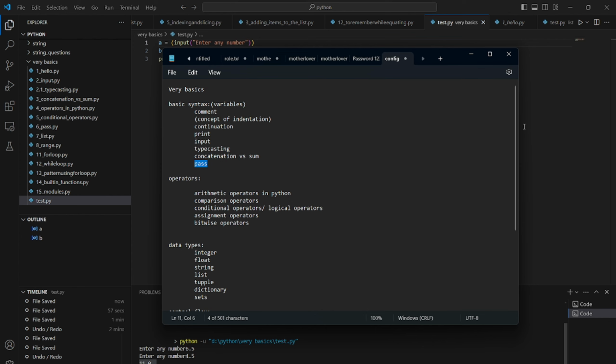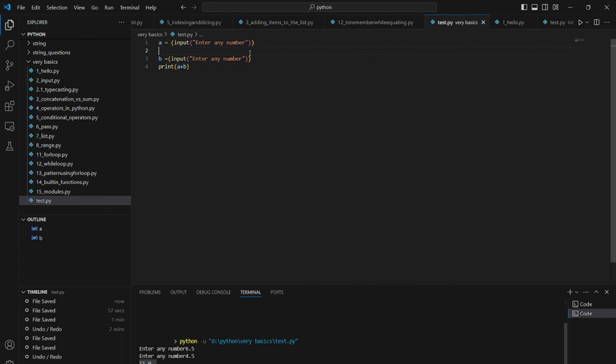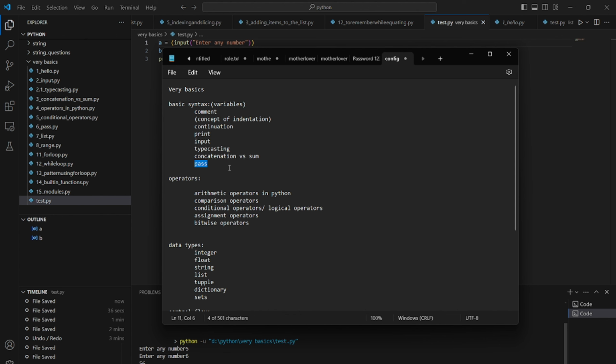Then let's move again. So what is pass? Pass is nothing. If we want to write something inside our code and we do not know what to write, or we want to leave it for the future, then we can use pass and continue to the next code. Basically, it will not throw any error if we use pass. So you can see here, 5 and 6 will be 56 if we do not use typecasting. Pass will not throw any error if we do not want to continue anything. We will use it later, and you will know more about it.